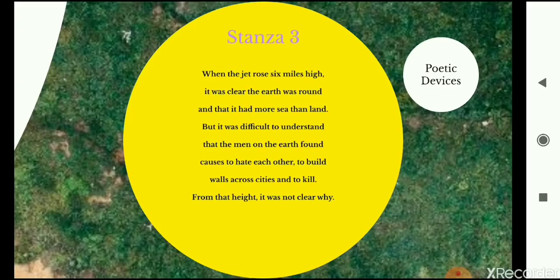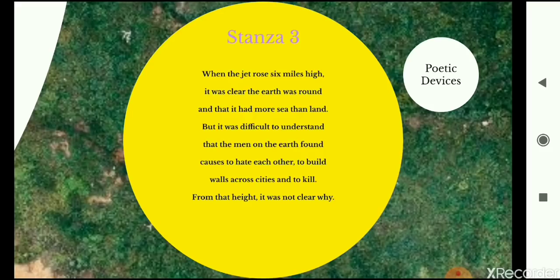So walls also have a symbolic meaning here, right? He says he's unable to understand why people killed each other in wars, why people thought that it was necessary to create these boundaries, these walls around the countries, and it is impossible for him to understand why people hated each other. So the poet here is talking about the deeper meaning of these walls, the deeper meaning between the division between the countries. He's talking about the hatred that people have for each other and the wars that take place in which we kill each other as people.